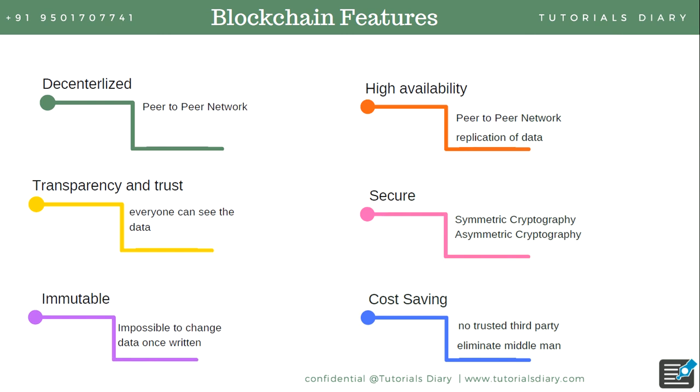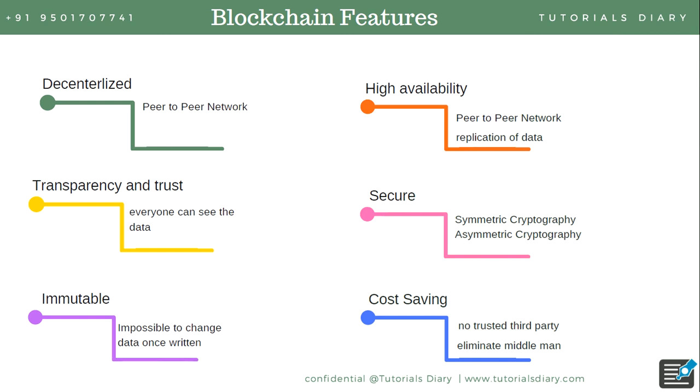Blockchain is immutable, as we have discussed in the last slide. It is impossible to change the information which is written on a blockchain. You cannot change any information which is there on a blockchain. So that makes it immutable. High availability: since this is a peer-to-peer network, imagine that you have 10,000 nodes connected with each other, making the blockchain network. In case 5 nodes go down, that will have no impact, as other nodes are up and running. So that will make your system highly available.